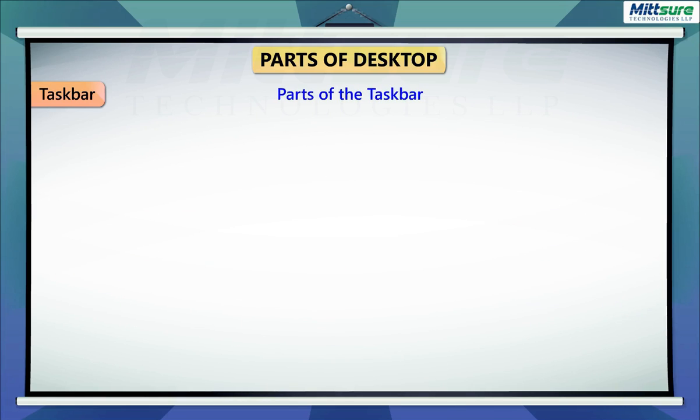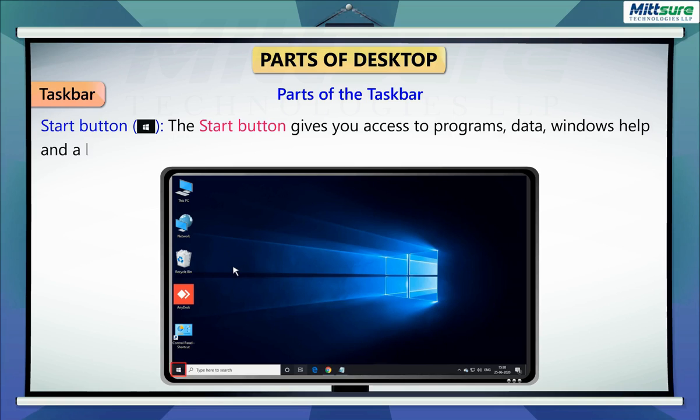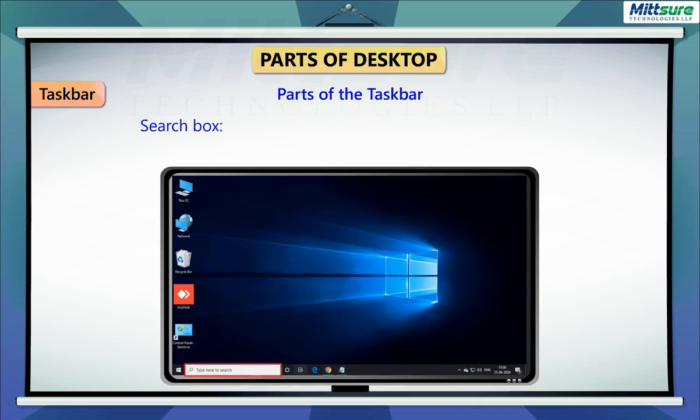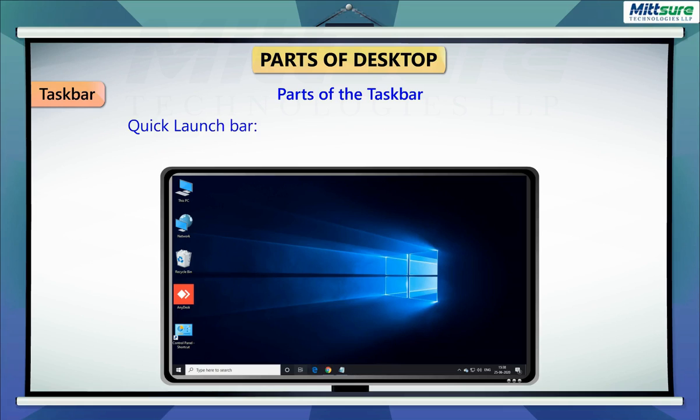Parts of the taskbar. The taskbar is further divided into the following parts. Start button. The Start button gives you access to programs, data, Windows help, and a lot of other useful things. When you single-click on it, the Start menu will open. Search box. The search box allows you to quickly search computer programs from the taskbar. Quick Launch bar.